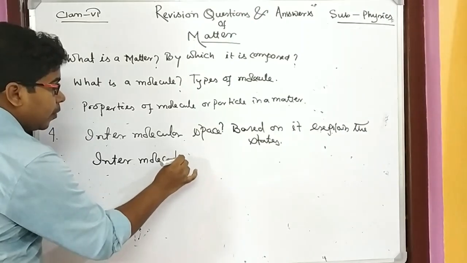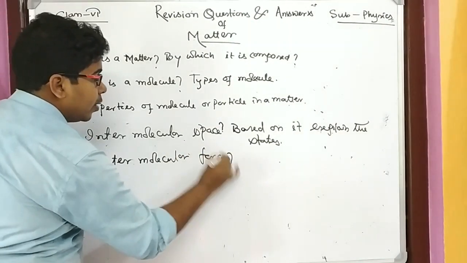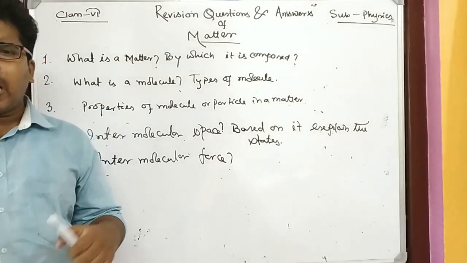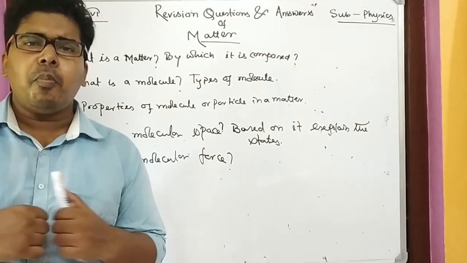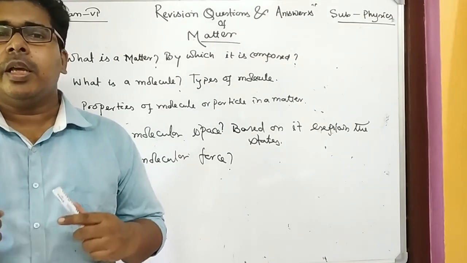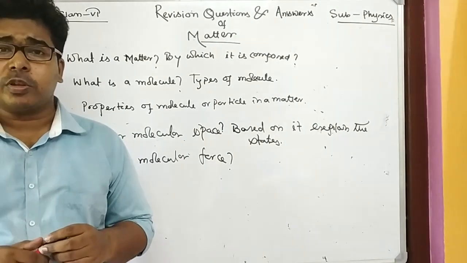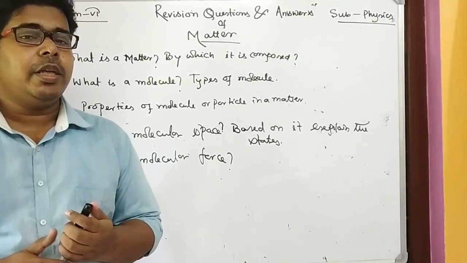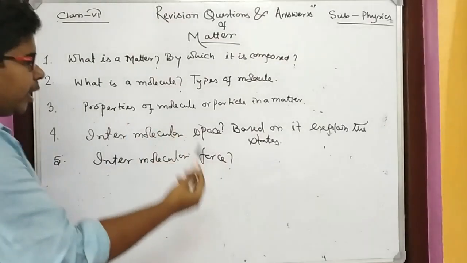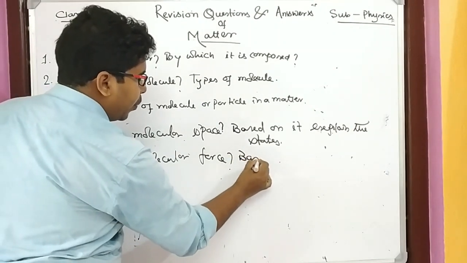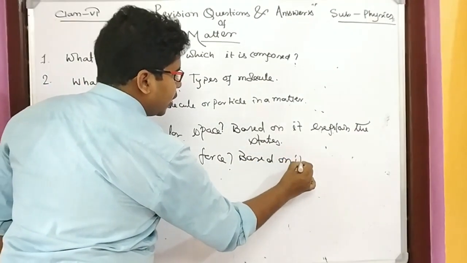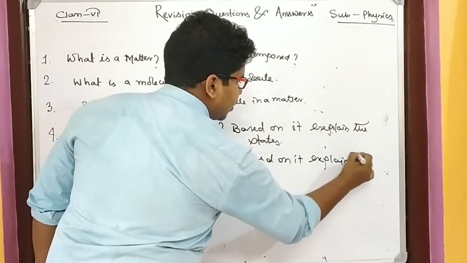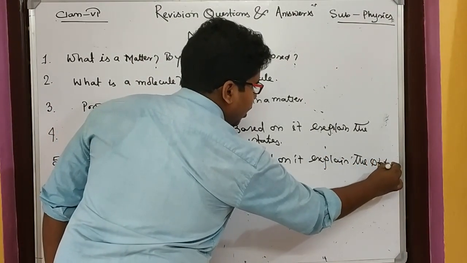Number 5, a very interesting thing, intermolecular force. What is intermolecular force? The attraction between the molecules is known as intermolecular force. The force between the molecules is known as intermolecular force. And next, the same question is asked: based on it, explain the states of matter.